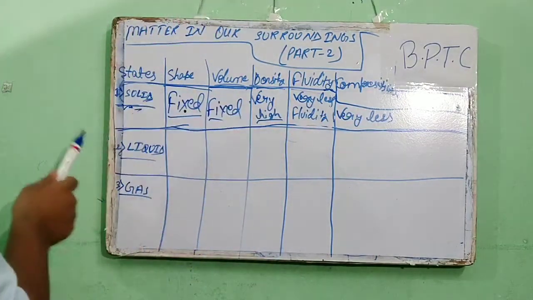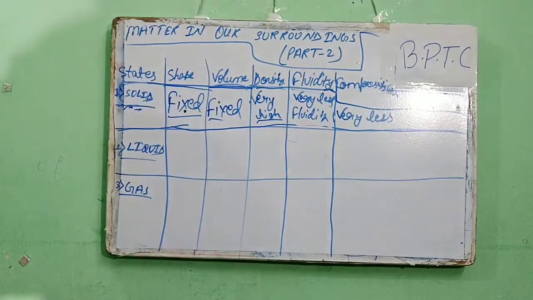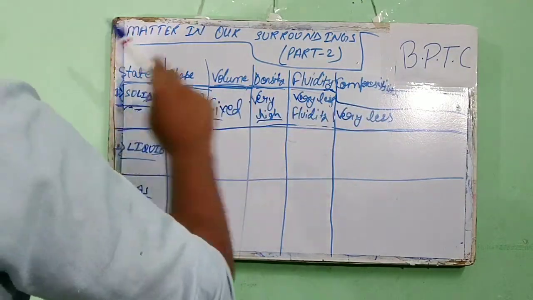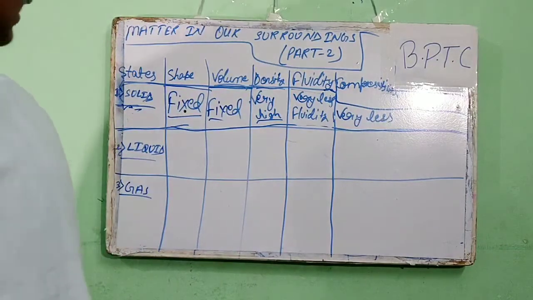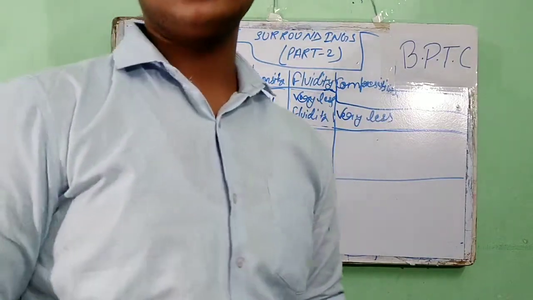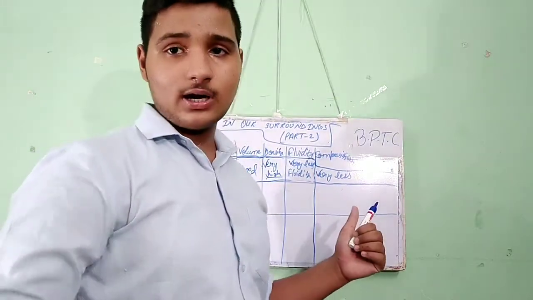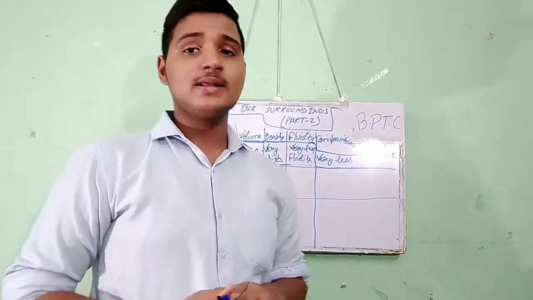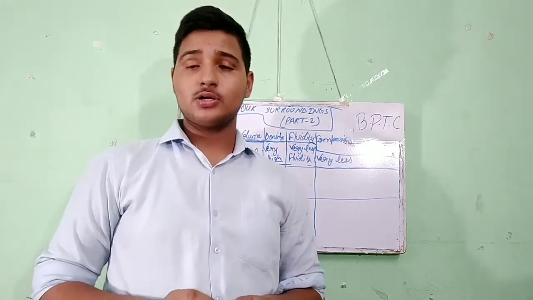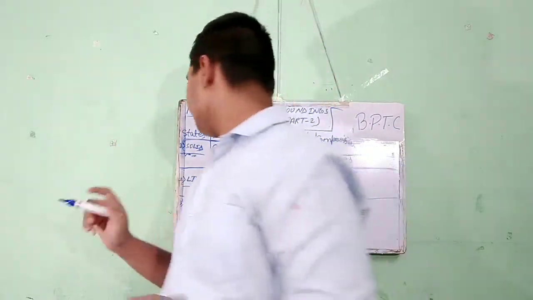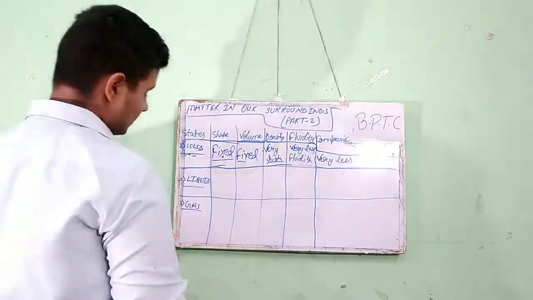The fluidity of solid is very less. And the compressibility of solid is also very less. I have already told that after this I am also going to explain about intermolecular force of attraction and intermolecular spaces. Okay, so our next state is liquid.